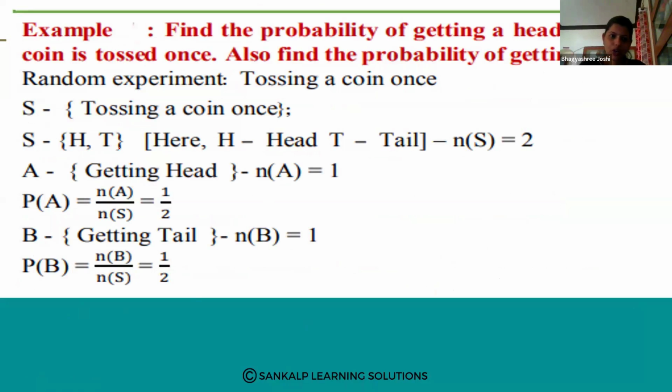So tossing a coin, head and tail we are getting. Only one coin we are tossing. So after tossing one coin we are getting head and tail. Here H is head and T is tail. That means the total number of outcomes, which can be denoted by n of S, is 2 here.